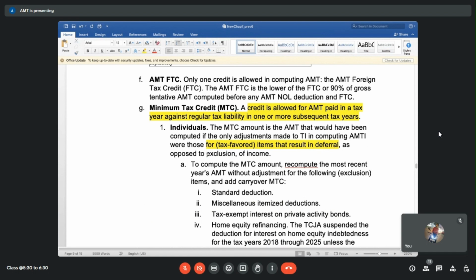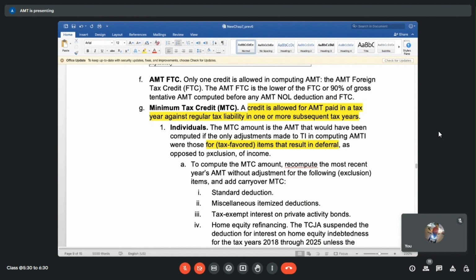Ma'am, meaning of exclusion. Now you're asking me to explain the entire thing again. There can only be two kinds of tax savings, right? One is that instead of 5 years, you get 10 years to put your income for taxes. The other is that the IRS allows you to completely waive off that amount. That is called exclusion.